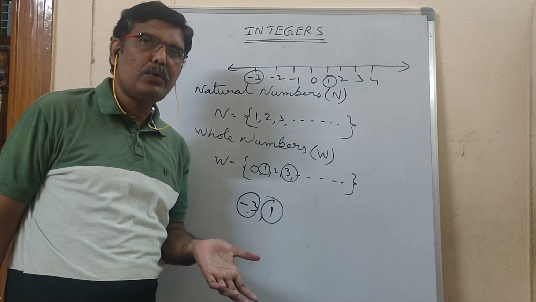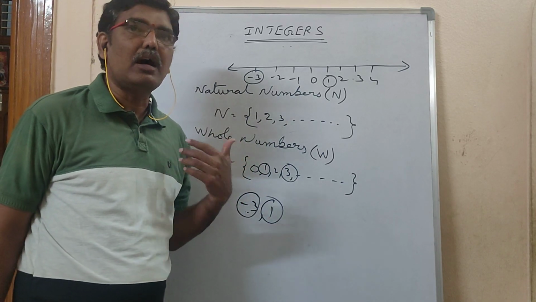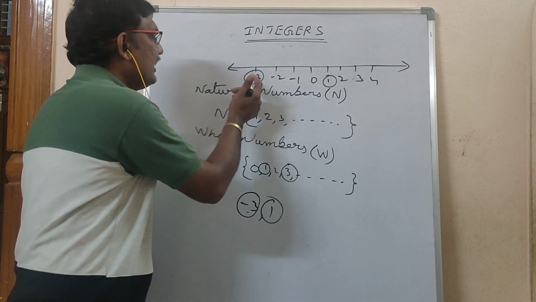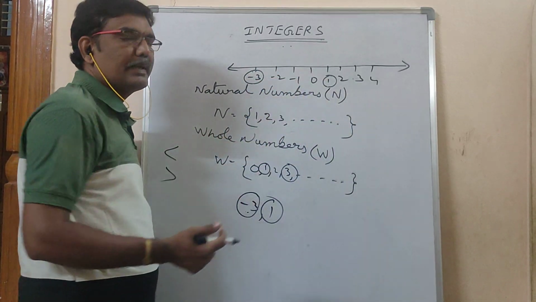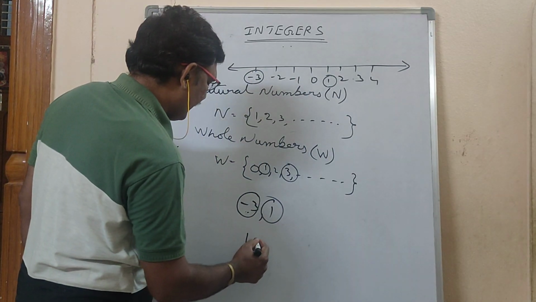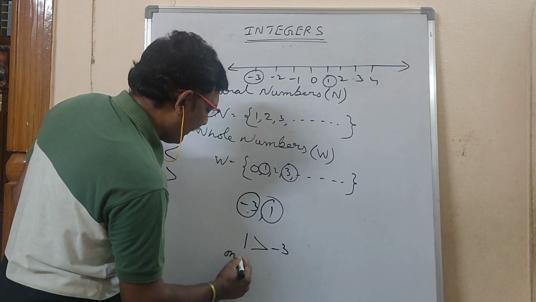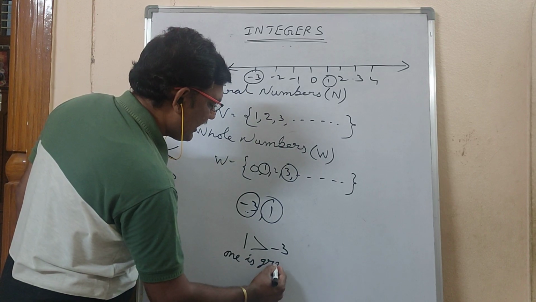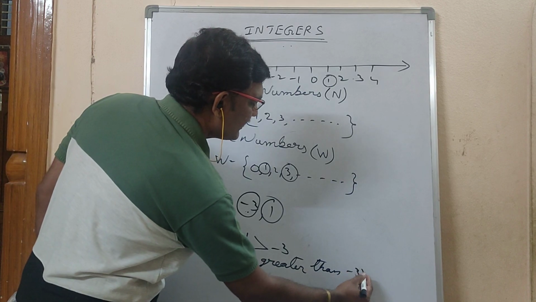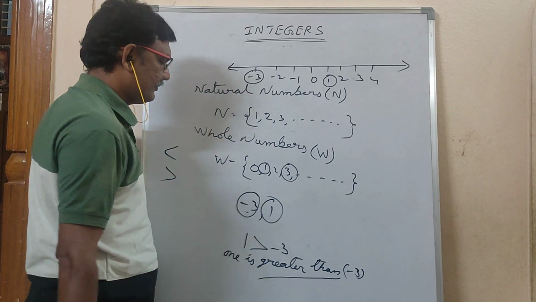So what did I tell you? The right side number is always greater or bigger. So what is the right side number? 1. So is -3 bigger or is 1 bigger now? 1 is bigger. Okay. So you have to write that 1 is greater than -3. This symbol you have to read like this.